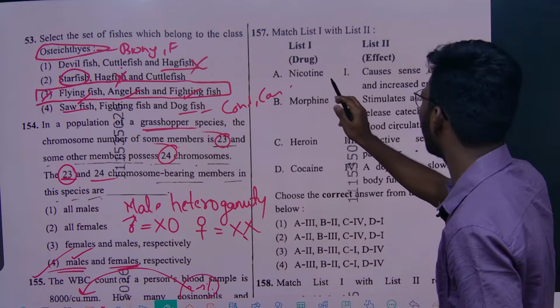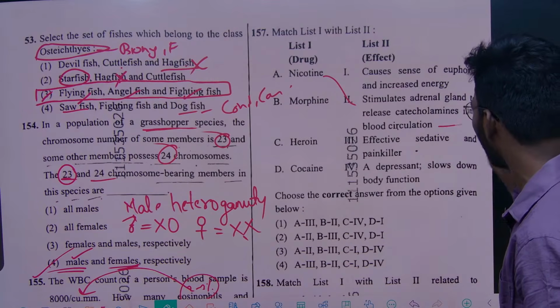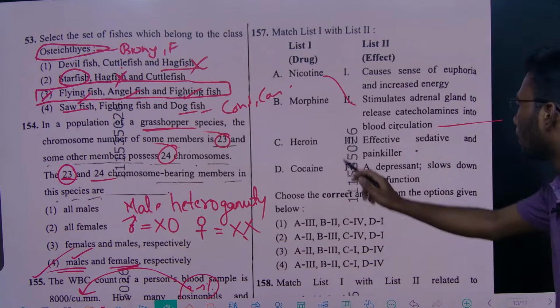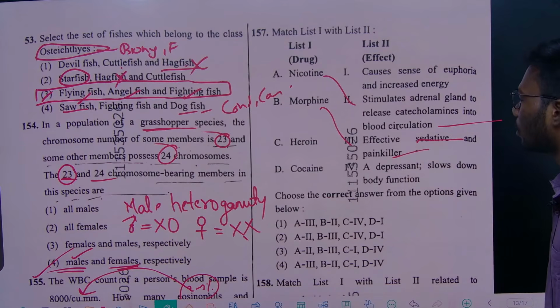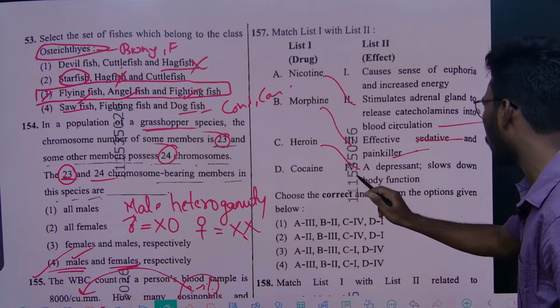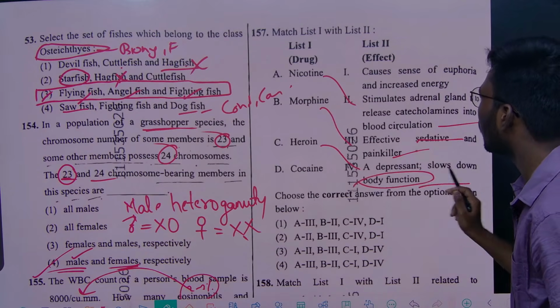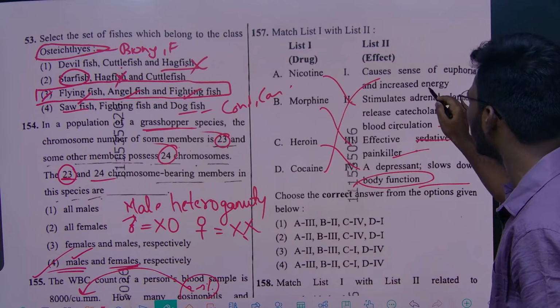So nicotine generally stimulates the adrenal gland to release catecholamines into the blood circulation, right? And morphine is an effective sedative and painkiller. And heroin is a depressant, it slows down body functioning. And cocaine generally causes a sense of euphoria and increased energy.